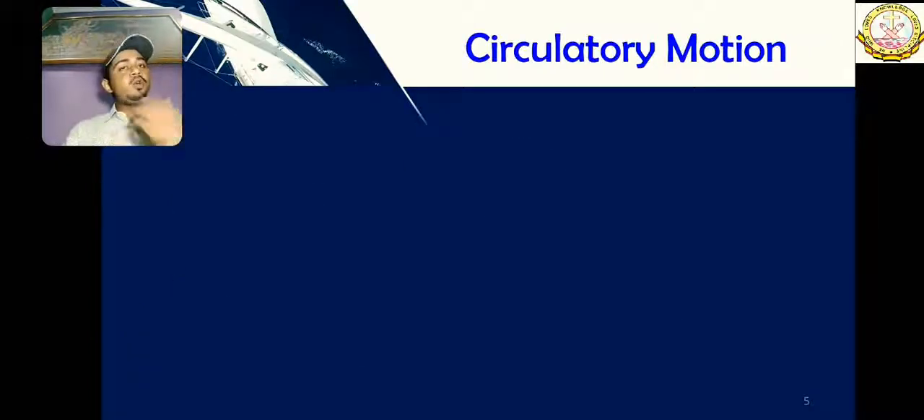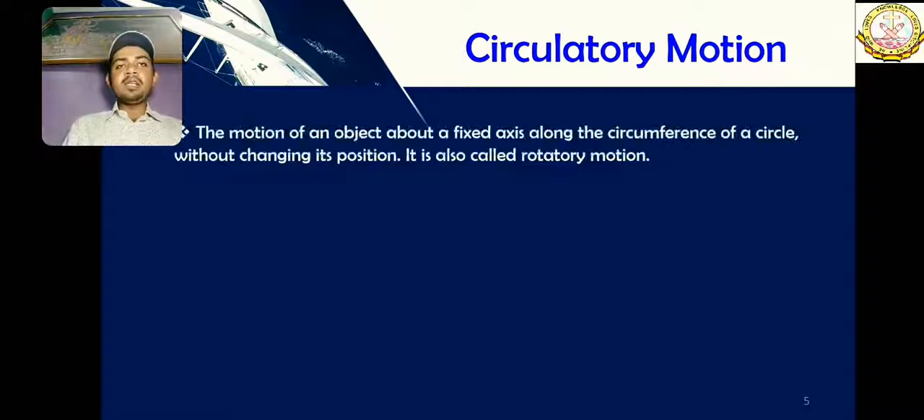Let's see another, circulatory motion. By name you can make it out: the motion of an object about a fixed axis, along the circumference of a circle without changing its position, is called circulatory motion, or it is also called rotatory motion. So what is circulatory motion? You see the wheels of bikes, cars, and your bicycles. Always the wheels have a middle point at which the rod is connected, through which the wheel rotates. That rod, that point is known as the axis. So the axis along the circumference of the circle. The circumference means outer boundary.